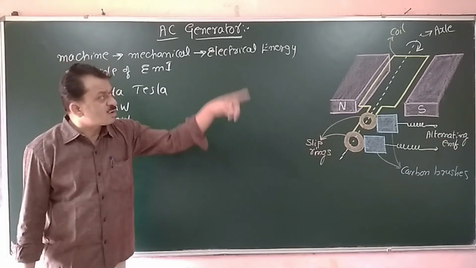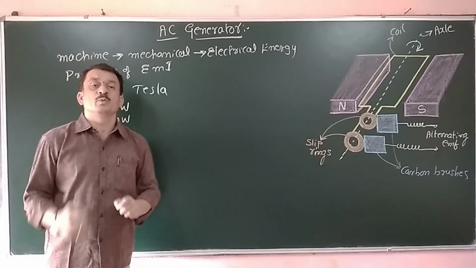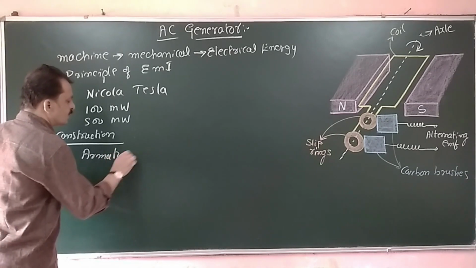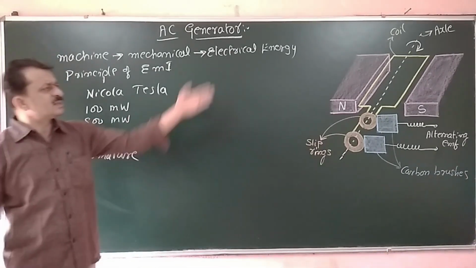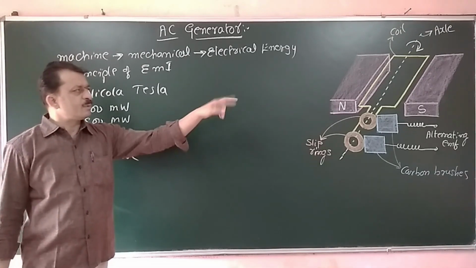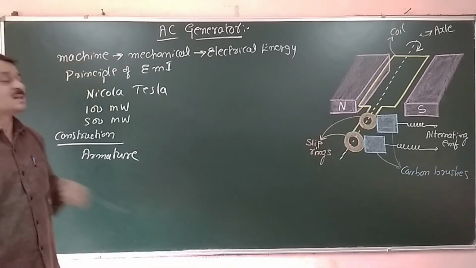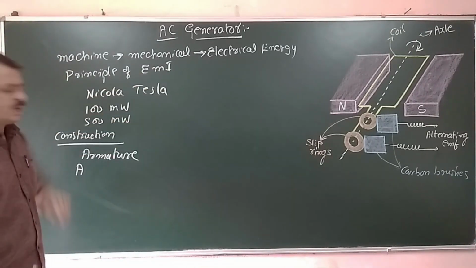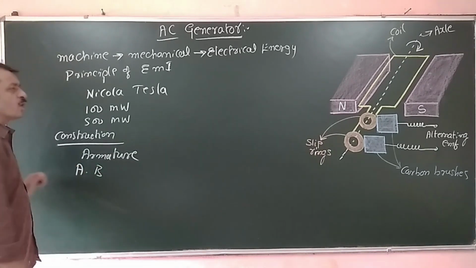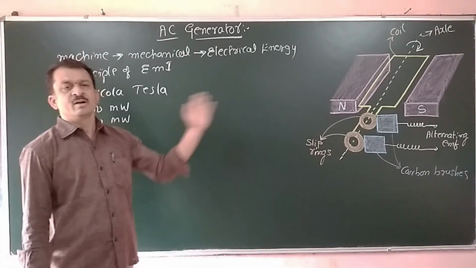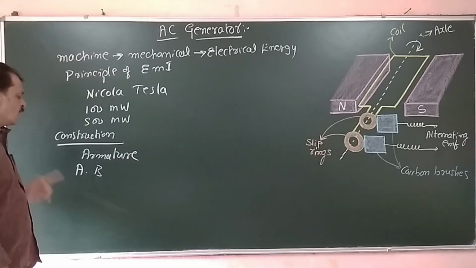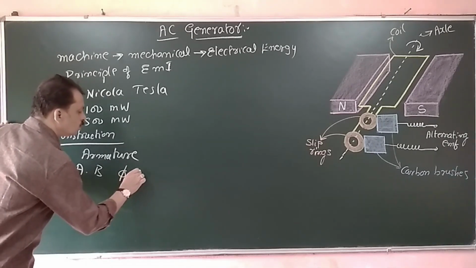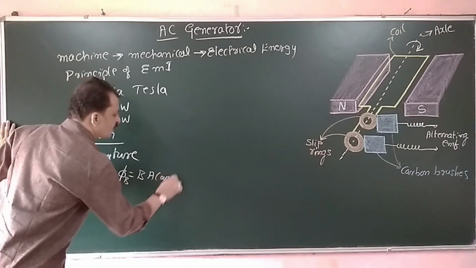Now onwards, that rectangular coil which is rotating between the strong pole pieces is called the armature. If A is the area of cross section of that rectangular coil and B is the uniform magnetic field applied, then we get a magnetic flux of phi B equals B A cos theta.